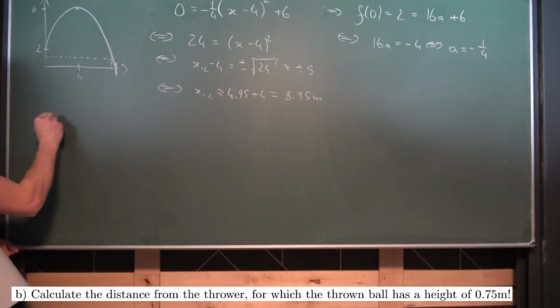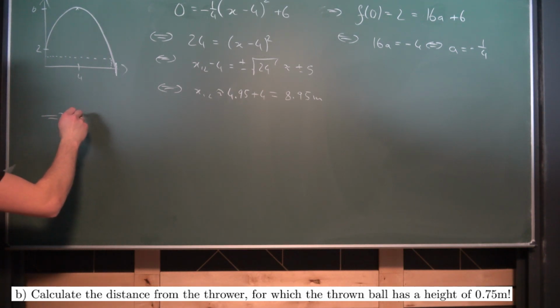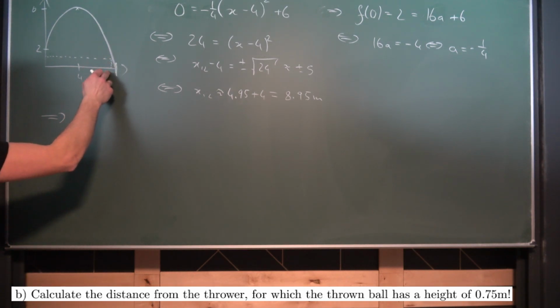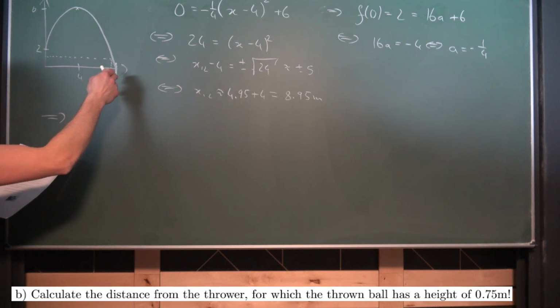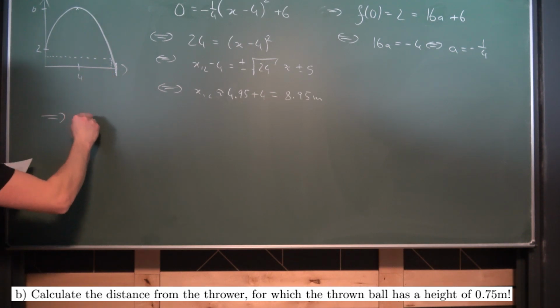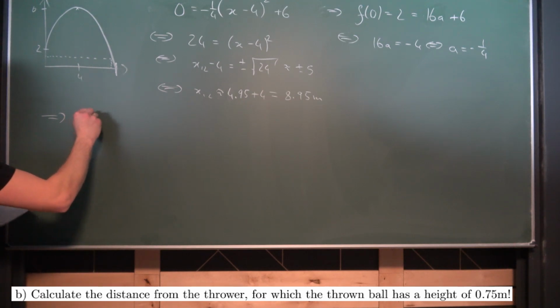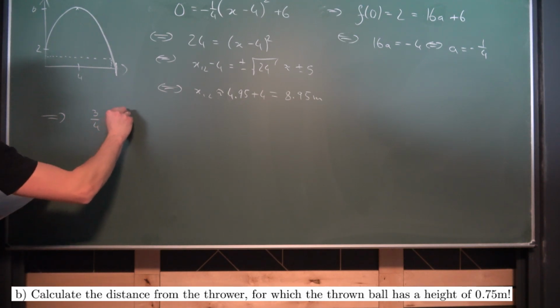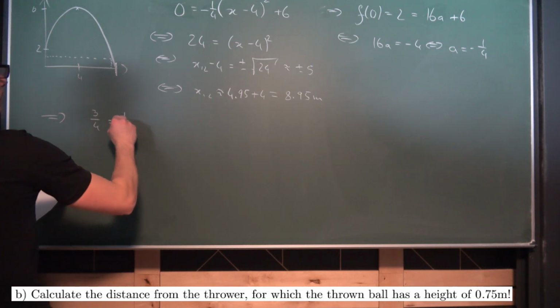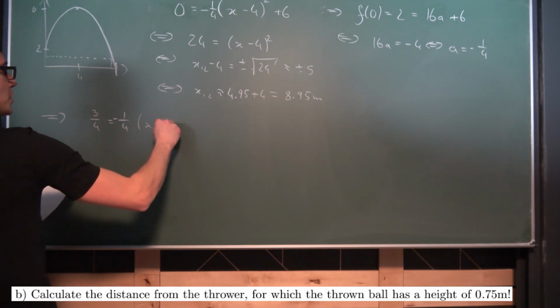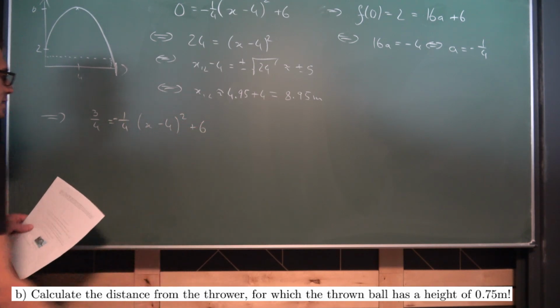So 0.75, which is 3/4, is equal to negative 1/4 times x minus 4 squared, plus 6.